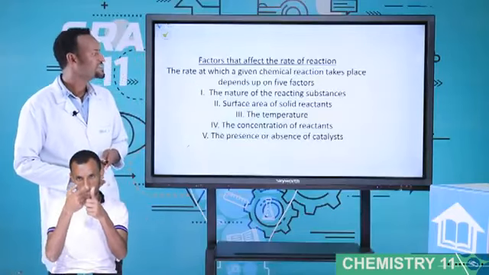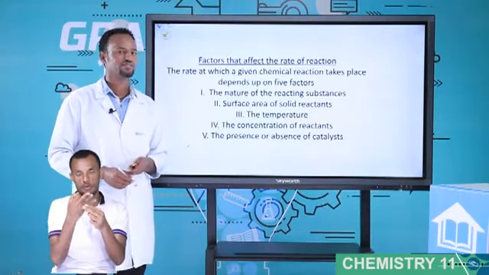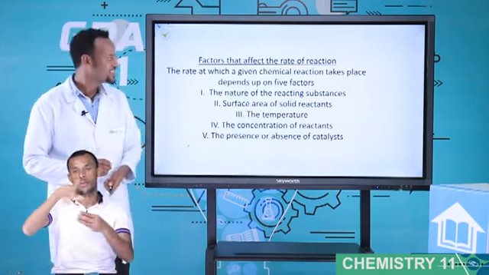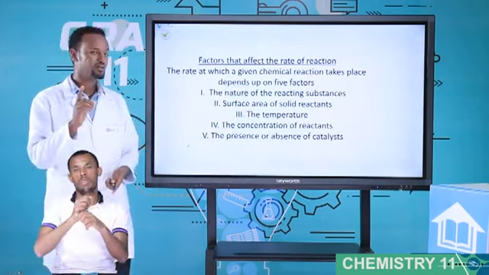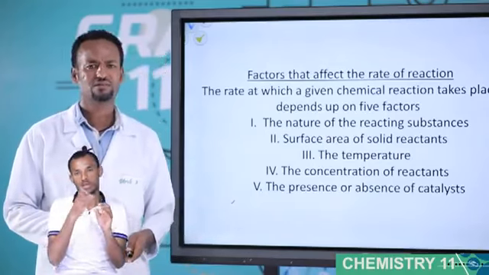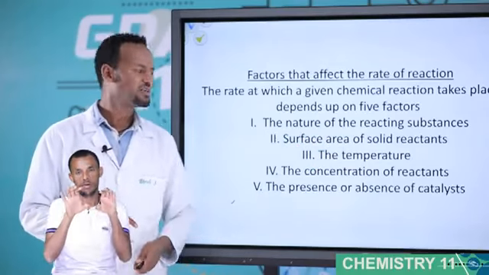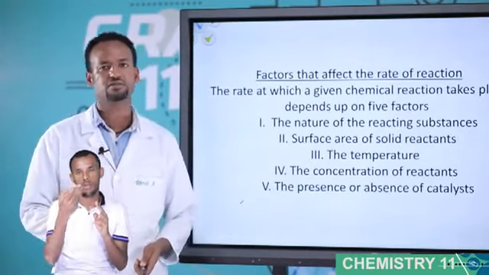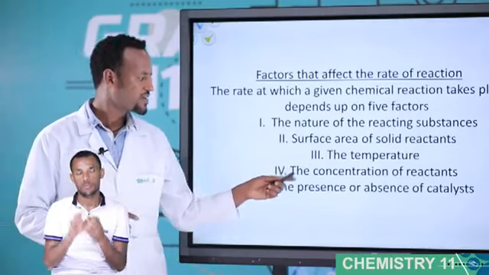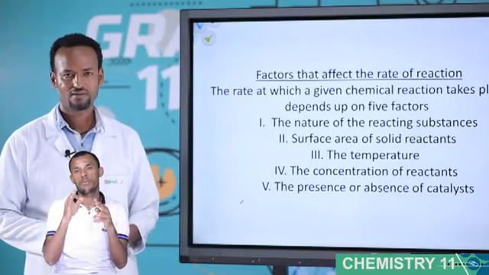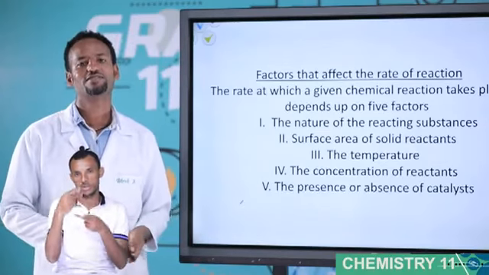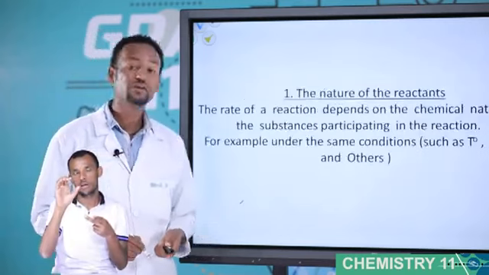The first one is the nature of the reacting species. The second one is surface area of solid reactants. By the way, surface area is important only for solids. Surface area is not important for gases and liquids. Surface area is concerned especially with solid substances. The third one, temperature. Temperature is very important. The fourth one, the concentration of the reactants. And the fifth one is the presence or the absence of a catalyst.